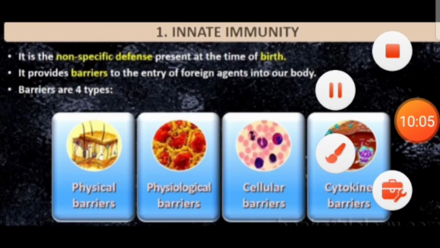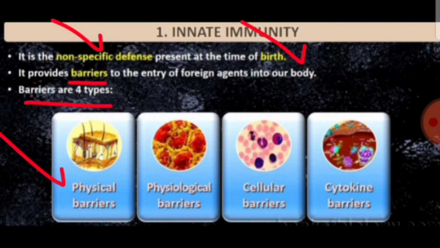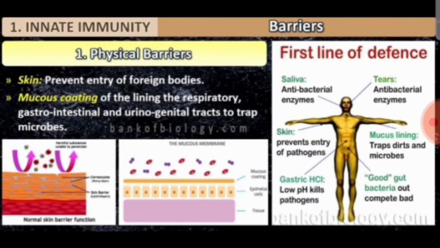Now, innate immunity here is very, very important. You have to remember that innate immunity is non-specific, and it is present at the time of birth itself, and it acts because of the presence of barriers. We have four major types of barrier: physical barriers like skin, physiological barriers, cellular barriers, and cytokine barriers. These barriers play a very important role in innate immunity.